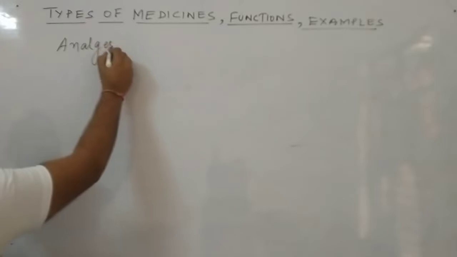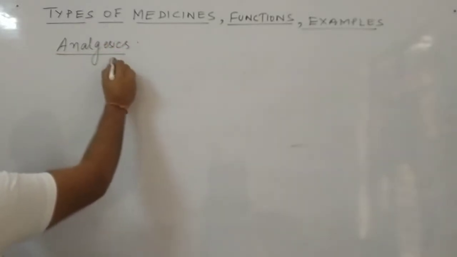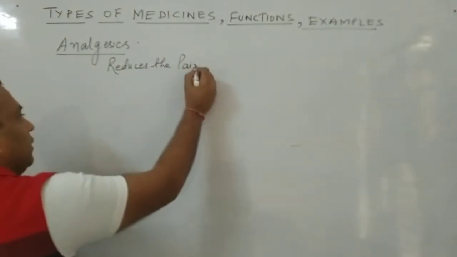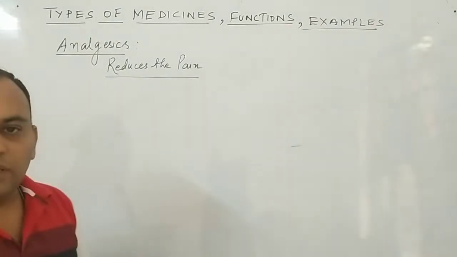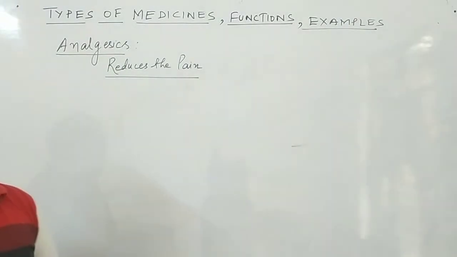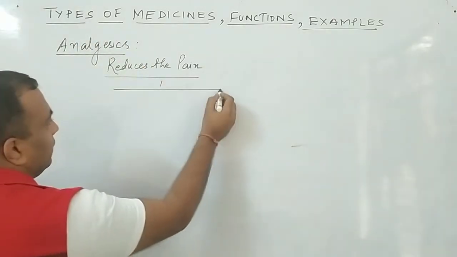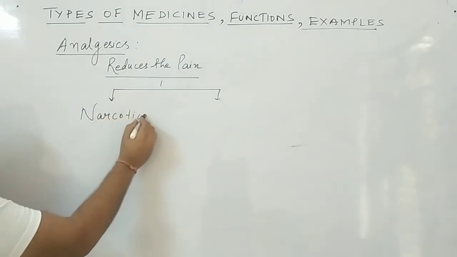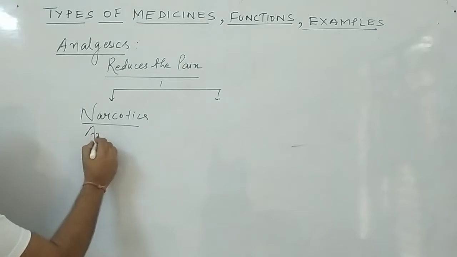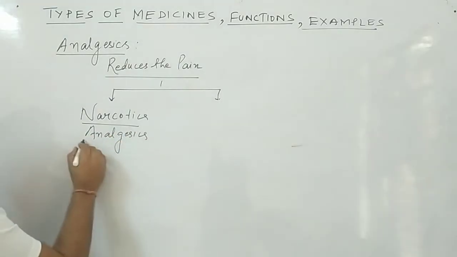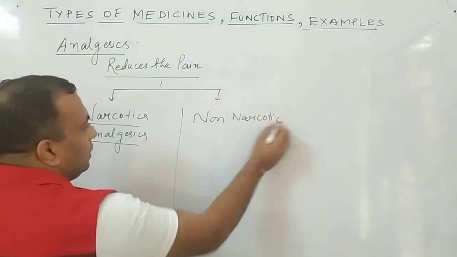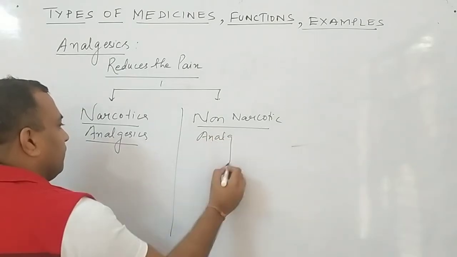So now we'll shift to the next medicine, the second one, analgesics. These are the medicines which reduce the pain. Sometimes when the pain is there, these medicines will reduce the pain. Now these medicines, analgesics, are of two types. Number one, narcotic analgesics. Second is non-narcotic analgesics.